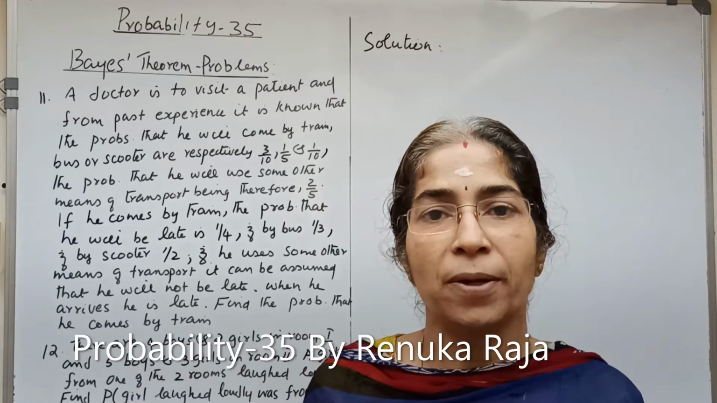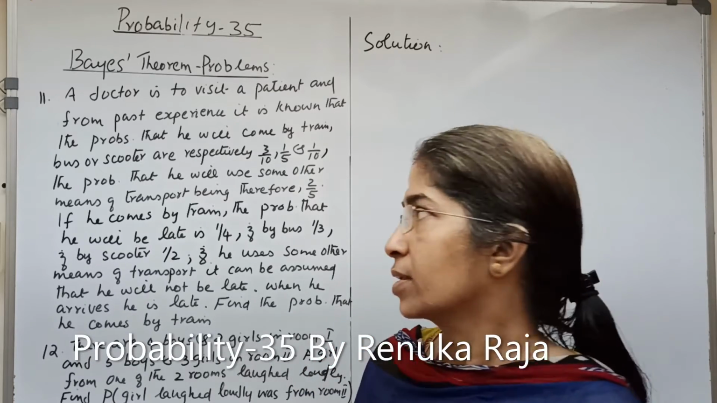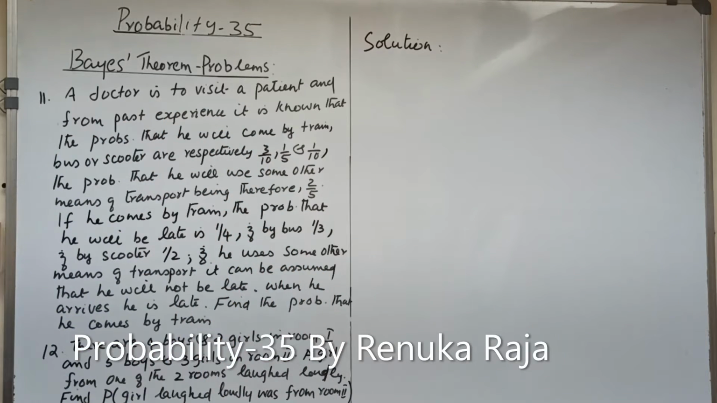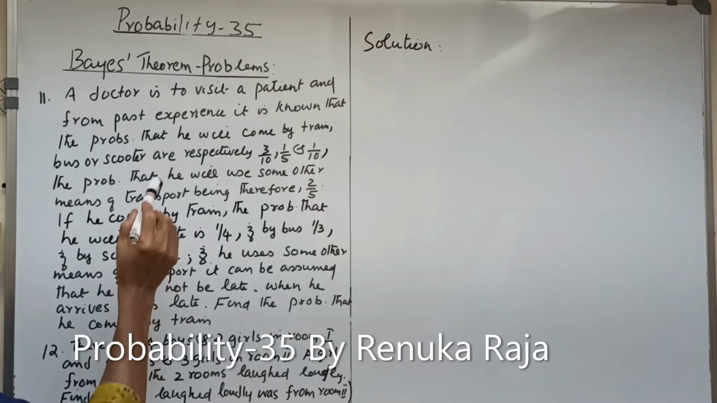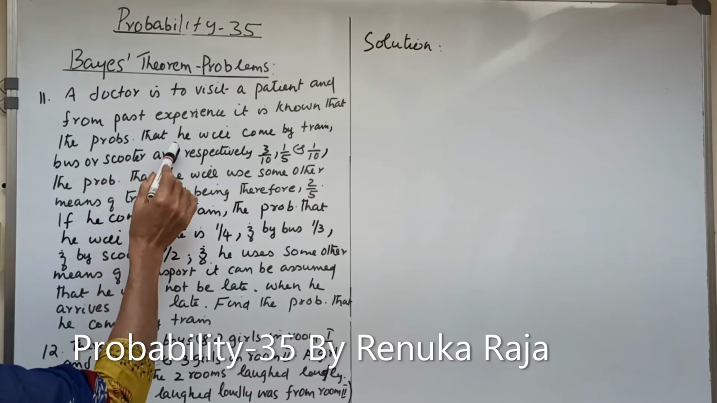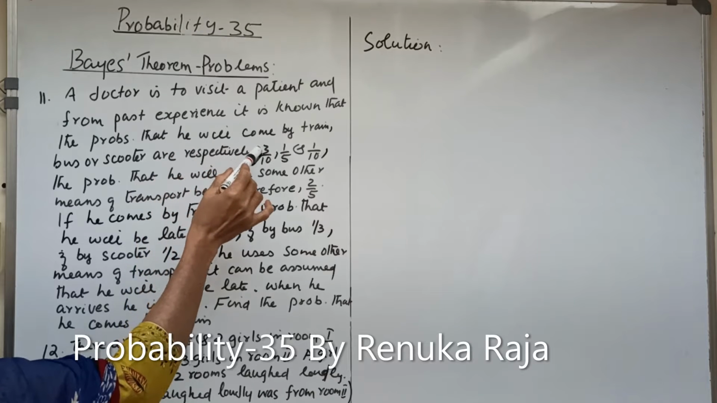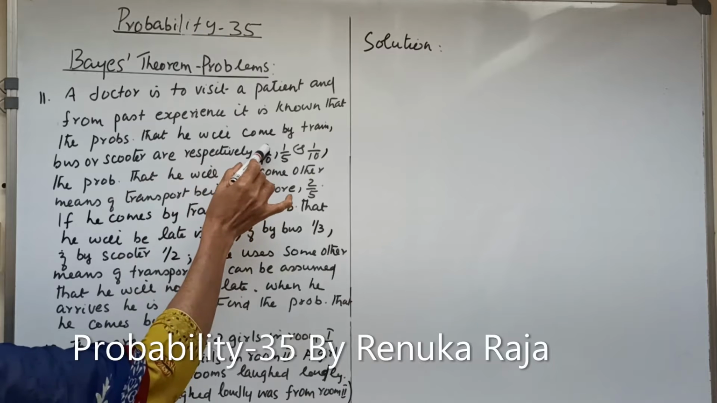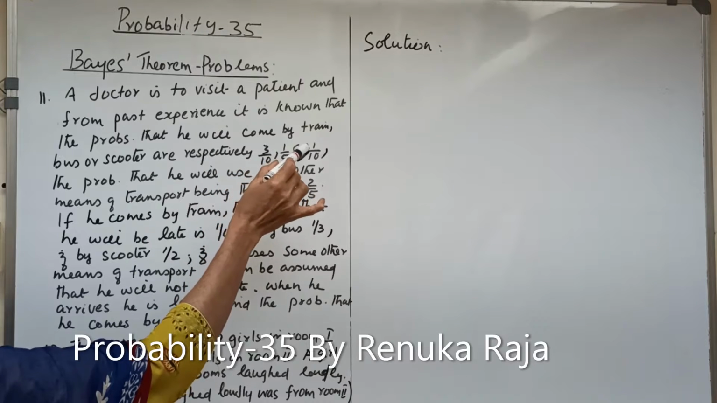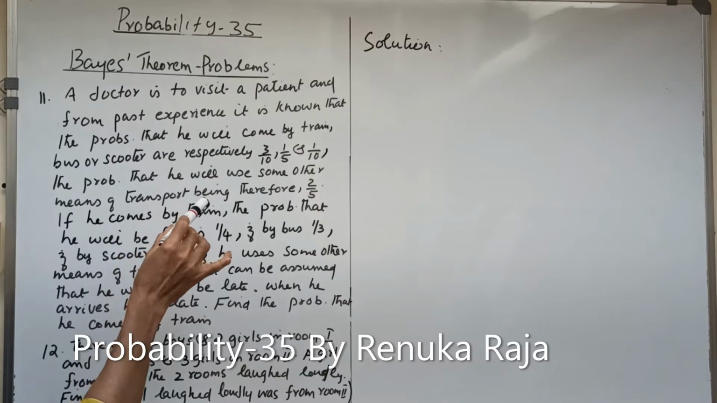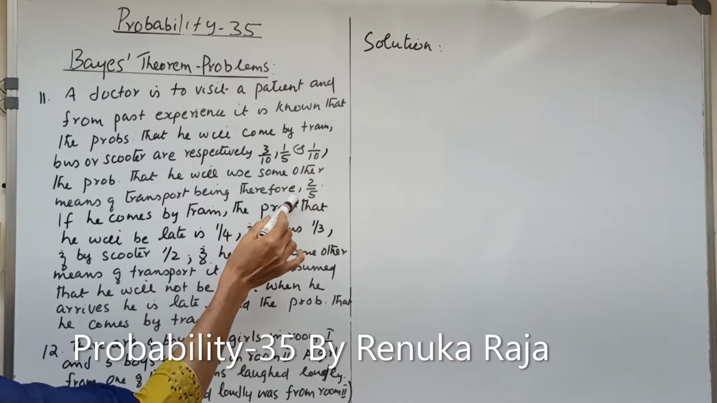Let us continue the problems on Bayes theorem. Consider a problem. A doctor is to visit a patient, and from past experience, it is known that the probability that he will come by train, bus or scooter are respectively 3 by 10, 1 by 5 and 1 by 10. The probability that he will use some other means of transport being therefore 2 by 5.